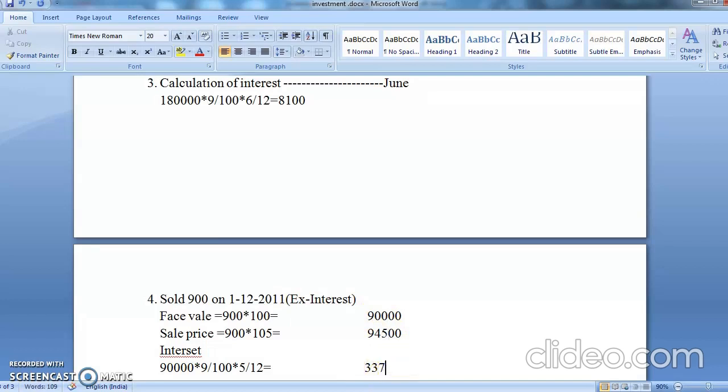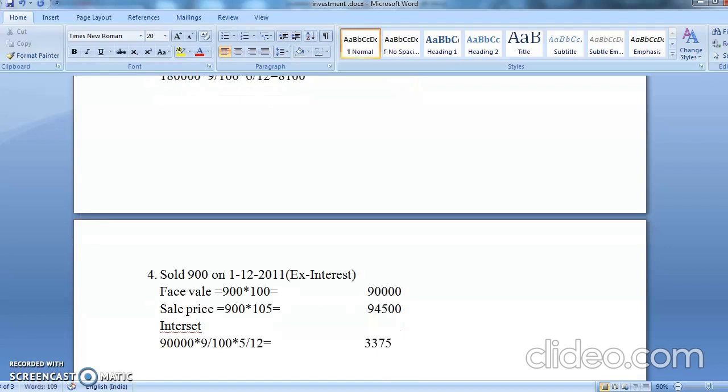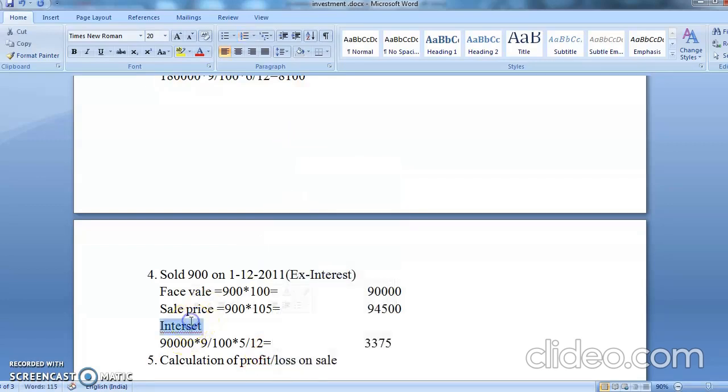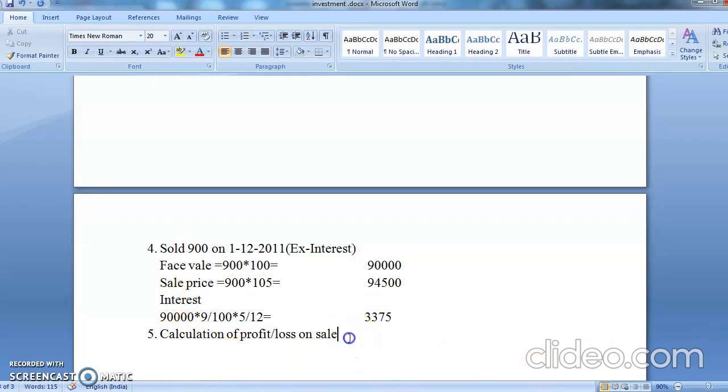Okay, chalo. Whenever there is a sale, what is the next working note you are going to prepare? You are going to prepare calculation of profit or loss on sale. Remember it. It is always calculating of profit or loss on the sale. Whenever there is a sale, this is also important for you to do. Okay. Now let's do. First thing you are going to write here, cost price of a product sold.